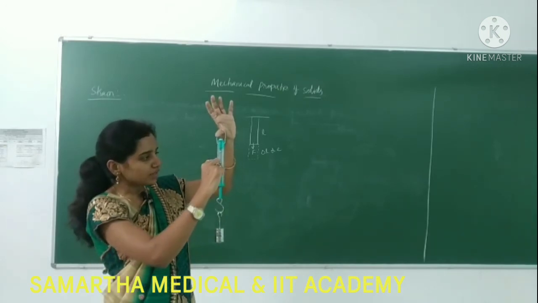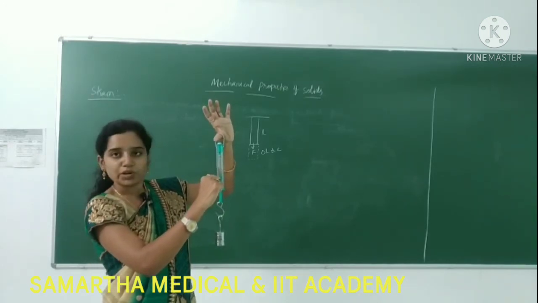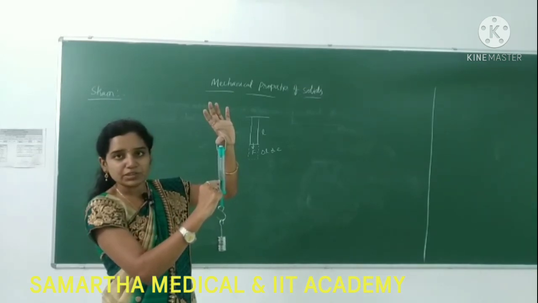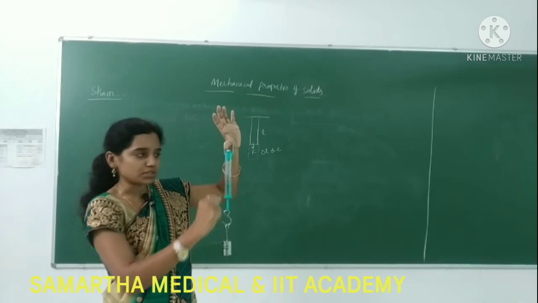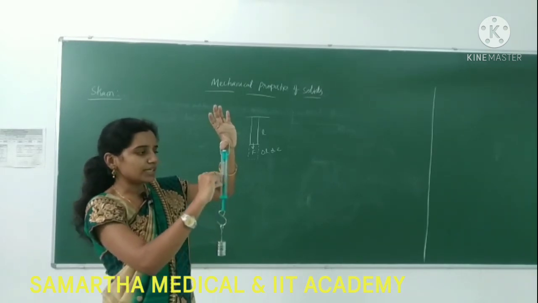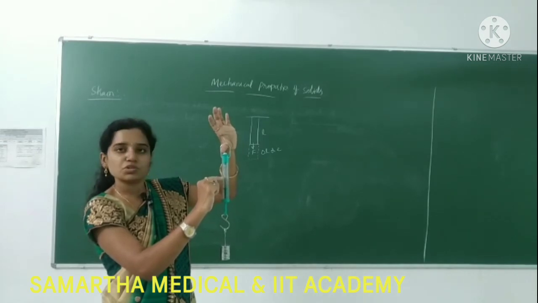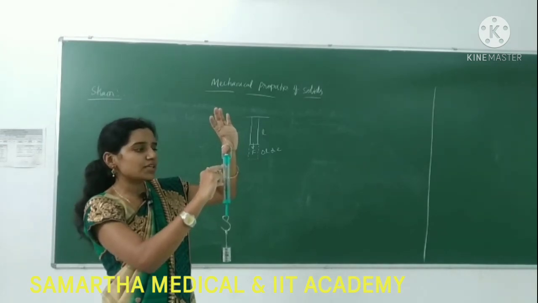The length is increasing from 0 to 2.5. So this is the delta L: 2.5 minus 0 will be the delta L.